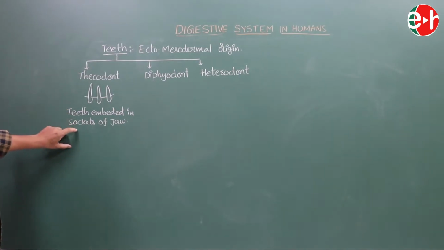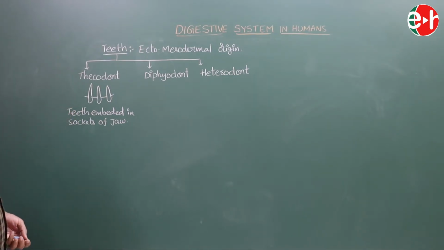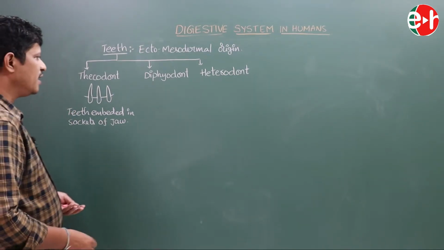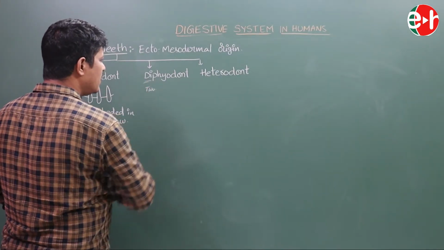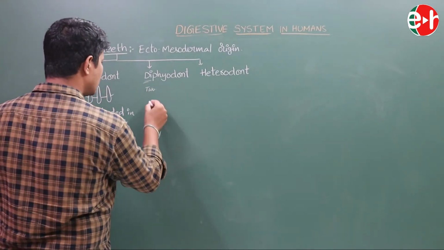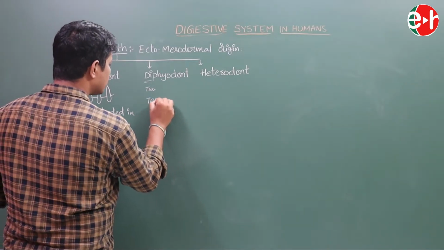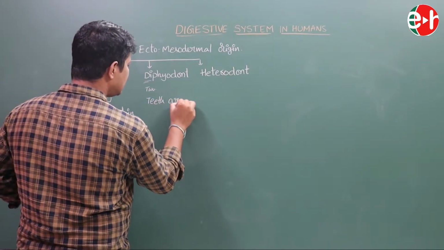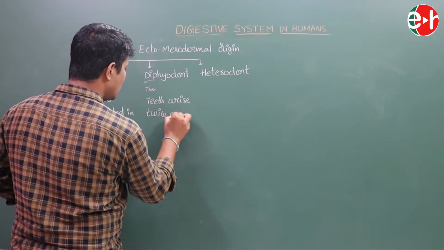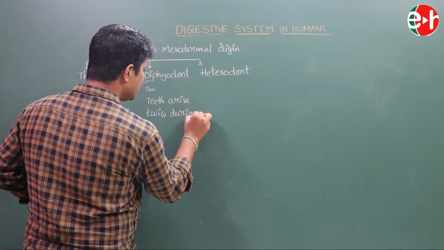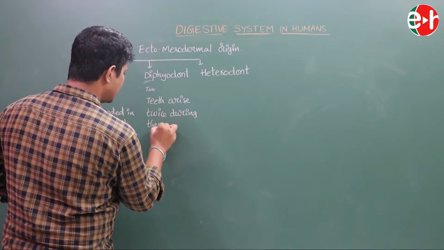Teeth embedded in sockets of the jaw is thecodont teeth. See, diphyodont teeth. Di means two. Here in human beings, teeth arise twice during their lifetime.